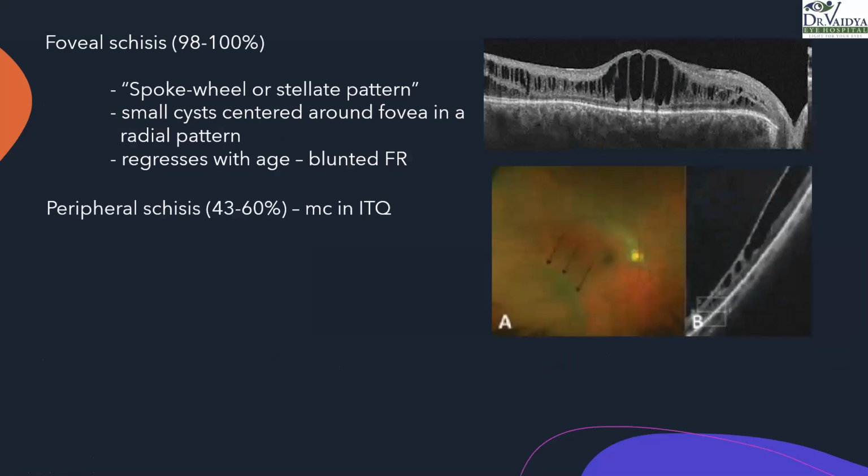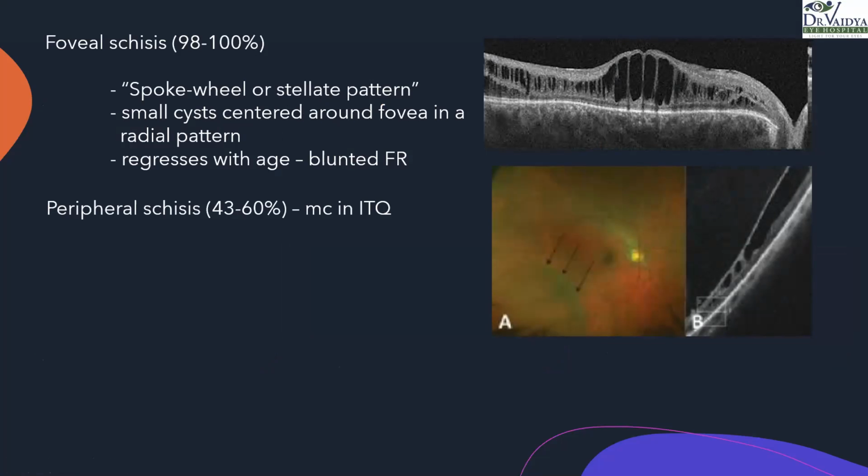As we know, X-linked retinoschisis has two important sites of schisis involvement. Either it's in the fovea or the periphery. Foveal involvement is seen in almost 100% of the patients. Like I said, it's a spoke-wheel or stellate pattern, which is characteristically seen. These small cysts are centered around the fovea in a radial pattern, which is again due to a stellate pattern. And these radial patterns regress with age.